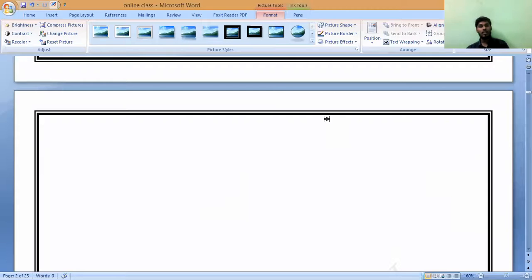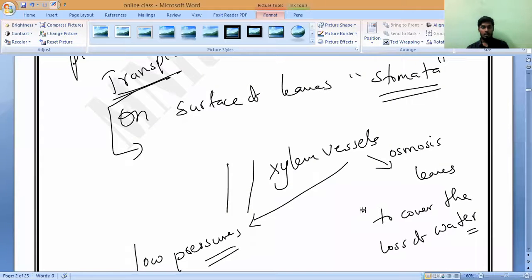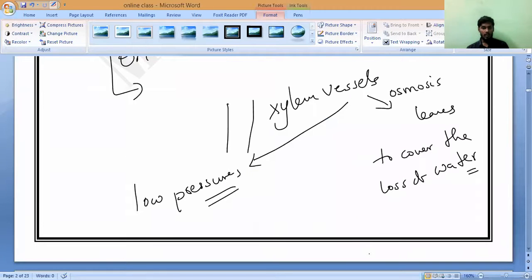If minerals and water are over, next who is the... Sir, how can we write it, sir? How water is sucked up by the xylem vessels. Same like what you have written. If you want, you can write it. I will say, you write it. Can I say? Yes, sir.